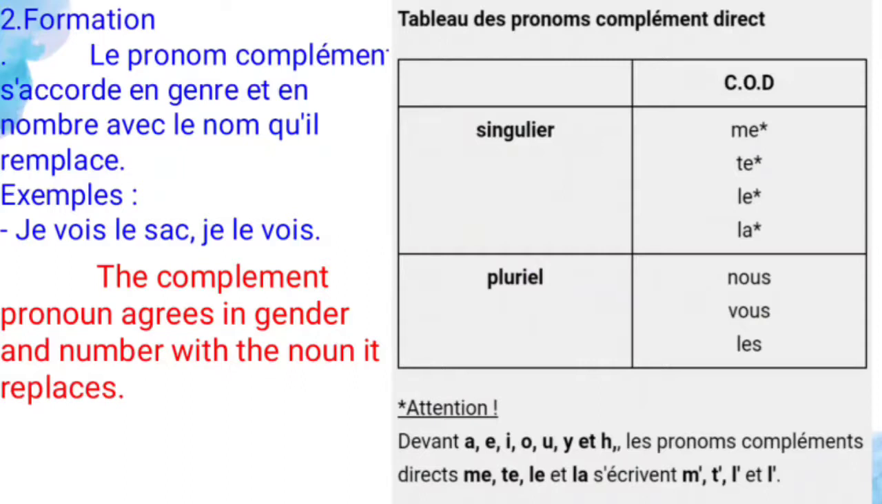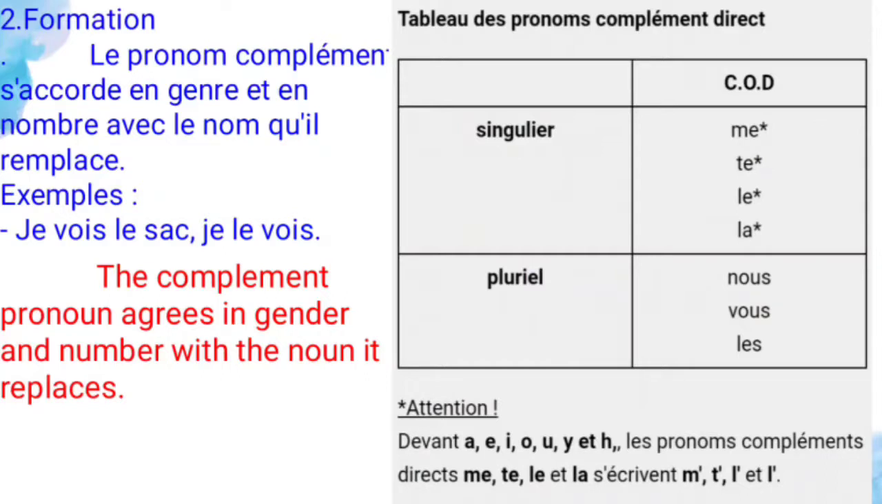And see the tabular column, which is based on the complement object direct. Me, te, le, la, nous, vous, les. These are the complement object direct. Me means me, and te means you, and le means him or it, and la means her or it, and nous means us, and vous means you, and les means them. So these are the direct object pronouns.